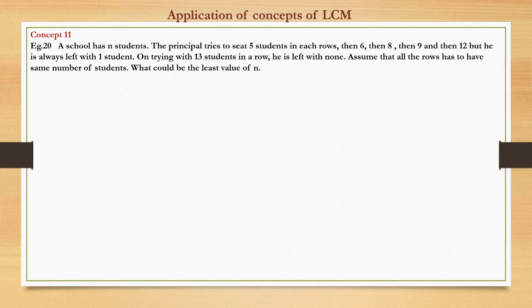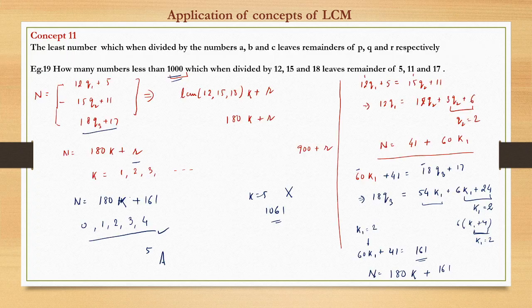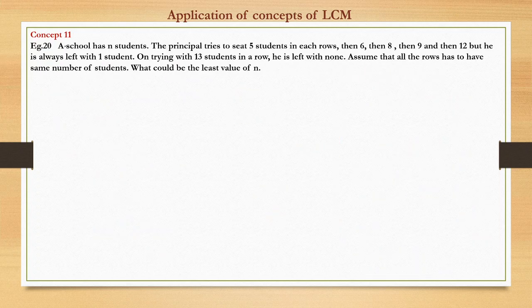Now we have another question. A school has n students. The principal tries to seat 5 students in each row, then 6, then 8, then 9, 12, but is always left with one student. So what does this mean? There are n students. He is trying to put them in rows. First he tried with 5.